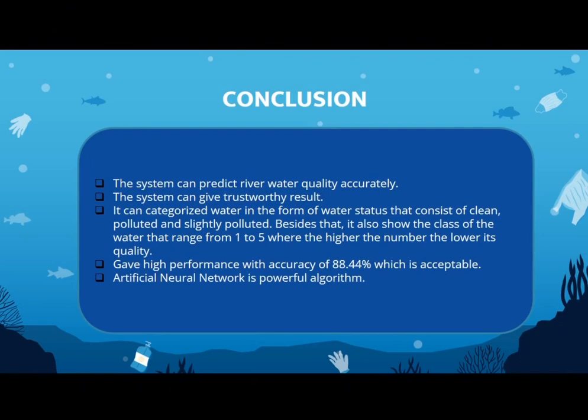As a conclusion, the system can predict river water quality accurately. The system can also give trustworthy results. It can categorize water in the form of water status, which consists of clean, polluted and slightly polluted. Besides that, it also shows the class of the water, ranging from 1 to 5, where the higher the number, the lower its quality. It also gives high performance with an accuracy of 88.44%, which is acceptable, and ANN is a powerful algorithm.